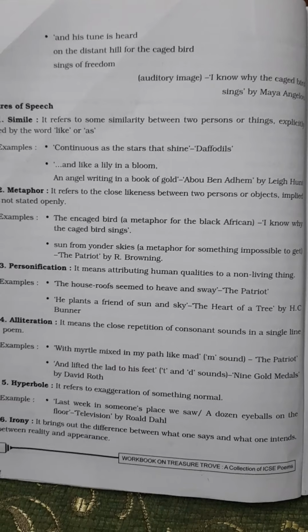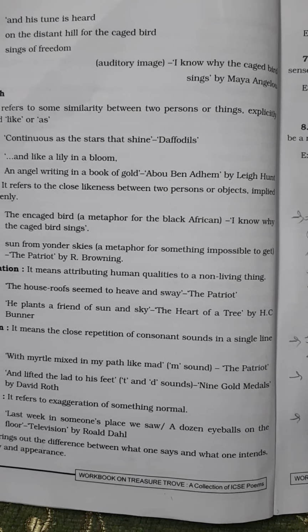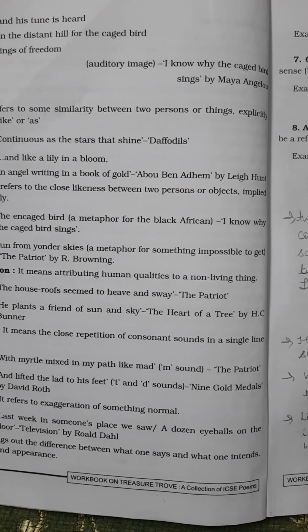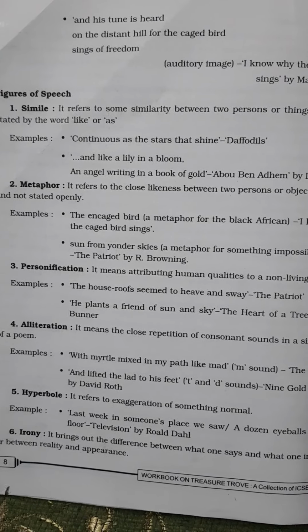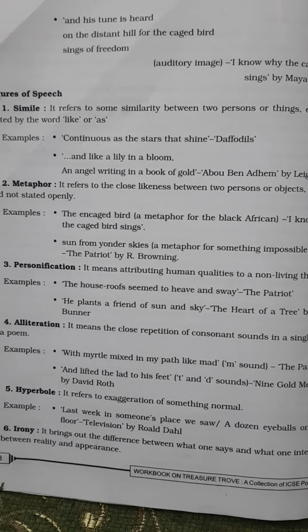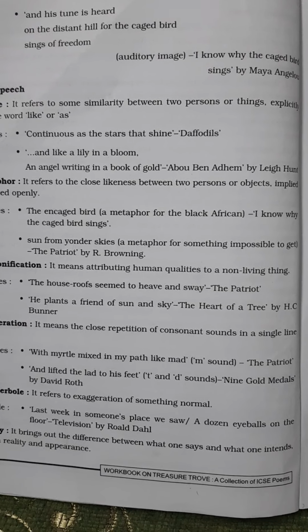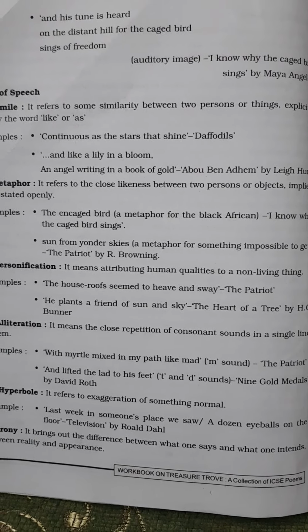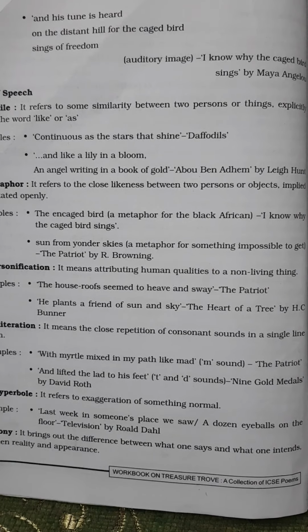So let's move to the next one, metaphor. What is metaphor? It refers to the close likeness between two persons or objects, implied and not stated openly. So, in other words, we can say indirect comparison. Like in the poem I Know Why the Caged Bird Sings, the encaged bird is a metaphor for the black Americans.